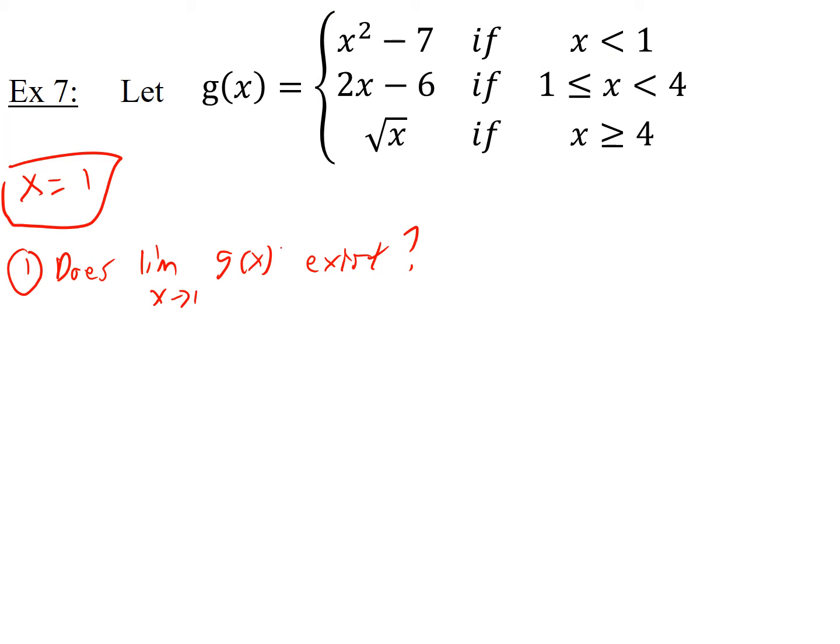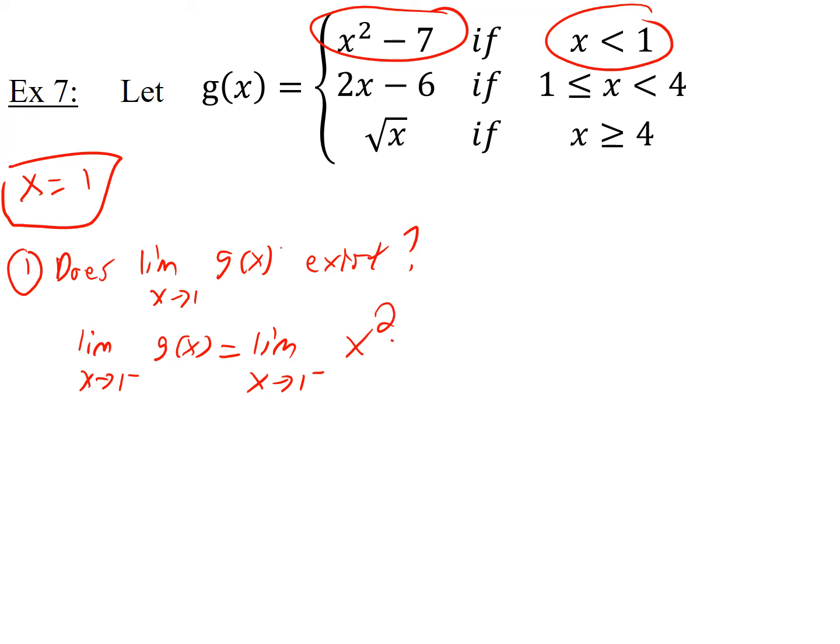So let's do the limit as x goes to 1 from the left of the function. Well, since we're on the left, that means our inputs are less than 1. So we're going to use the top piece when we're finding the limit, x squared minus 7. Now it's pretty easy to find the limit of that because it's just the limit of a polynomial. So you can plug in and you get 1 squared minus 7. So you get negative 6. Okay.